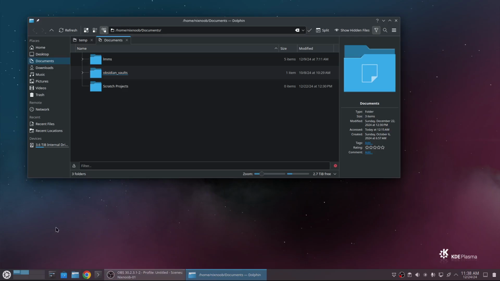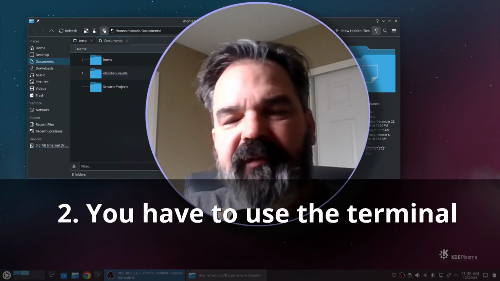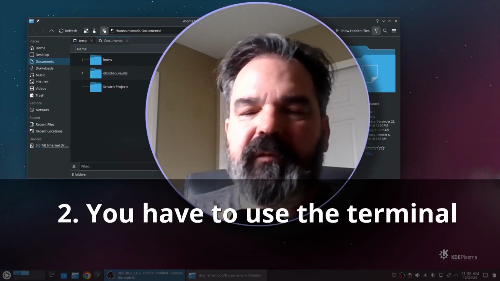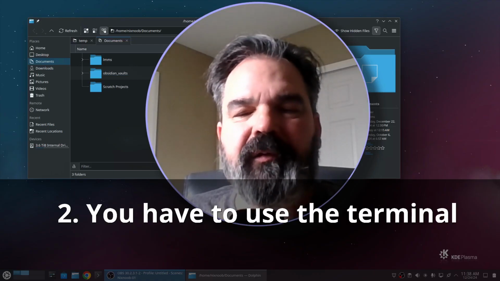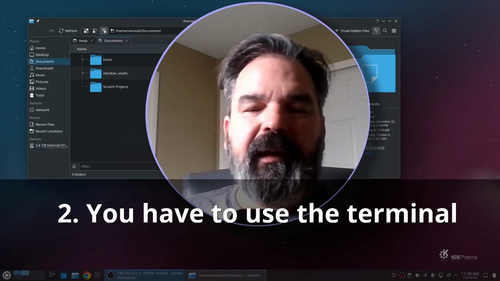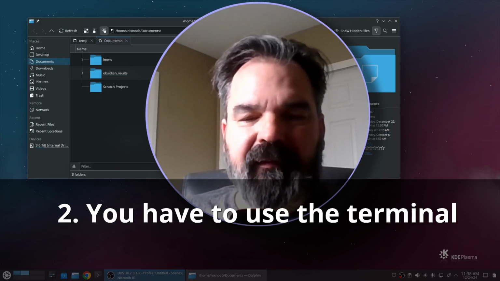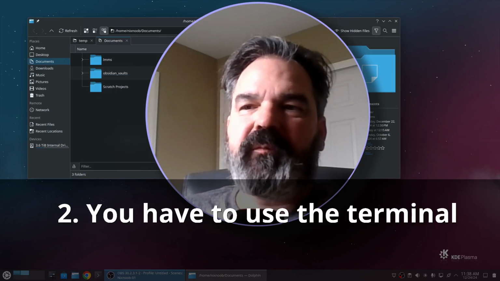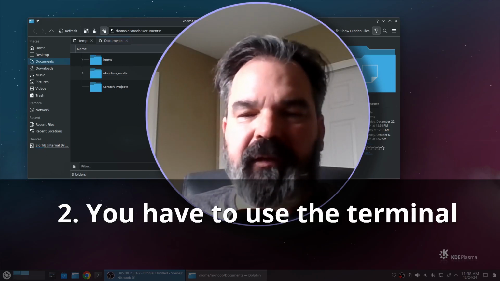So the next thing is that you have to use the terminal to use Linux. And this is not true. You can use the desktop, never touch the terminal, and do everything you need to do in Linux. But everyone says this like the terminal is a bad thing. And the terminal is really a superpower that you have on Linux.